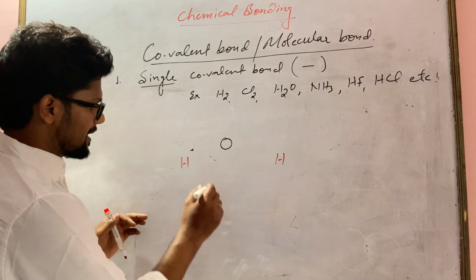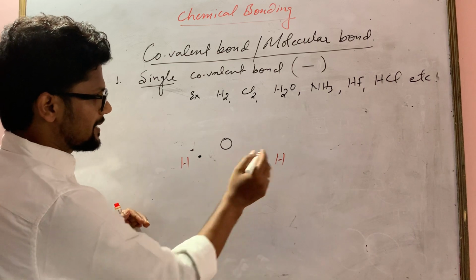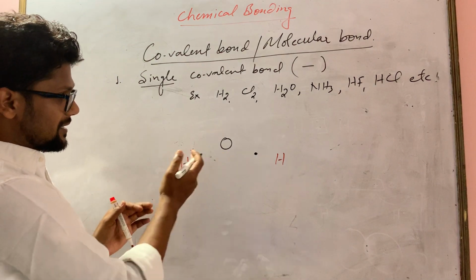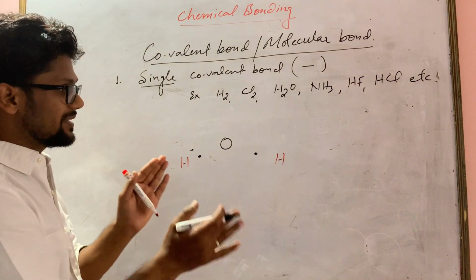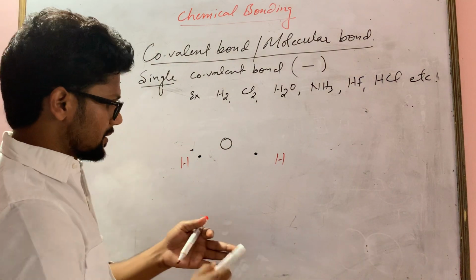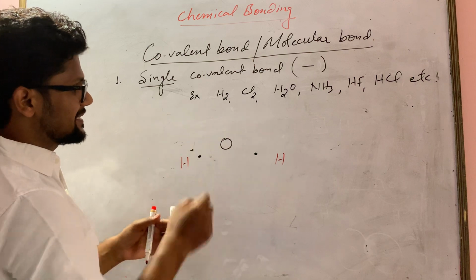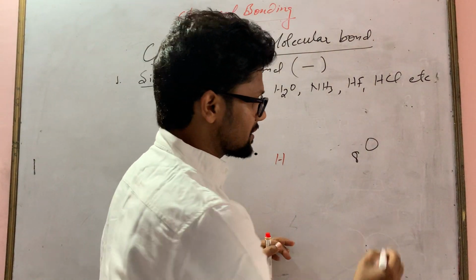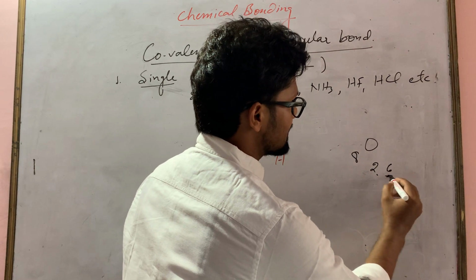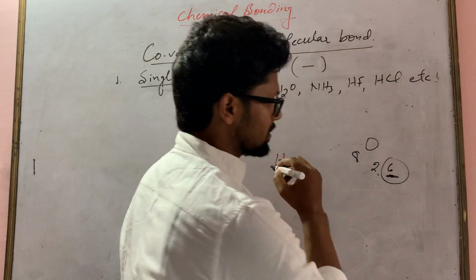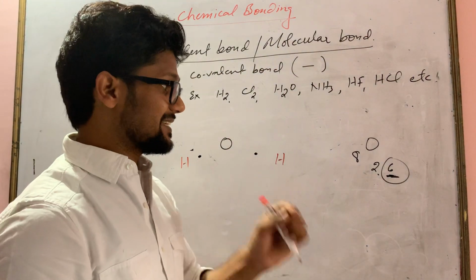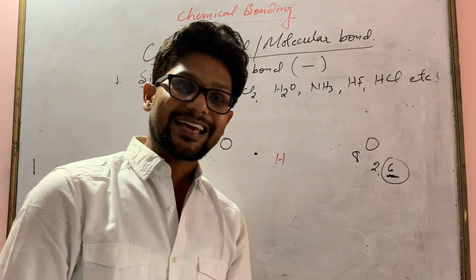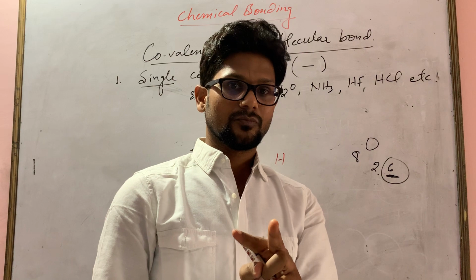Now write the valence electron for each atom. As we know, hydrogen valence electron is 1, and this also has 1. I'm writing a little closer to the atom, so we can easily show the box. And then as we know, oxygen has valence electrons, how many? The atomic number is 8. Its valence electrons are 2 and 6. So how many electrons does it need to complete the octet structure? It needs 2 electrons. So what will it do? It will share 2 electrons, right?